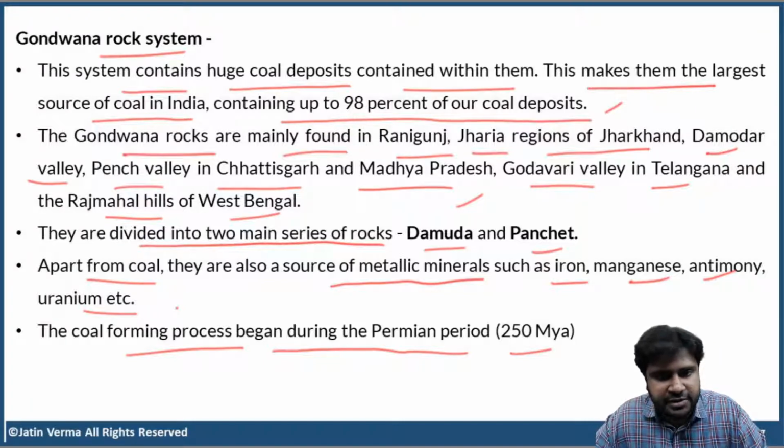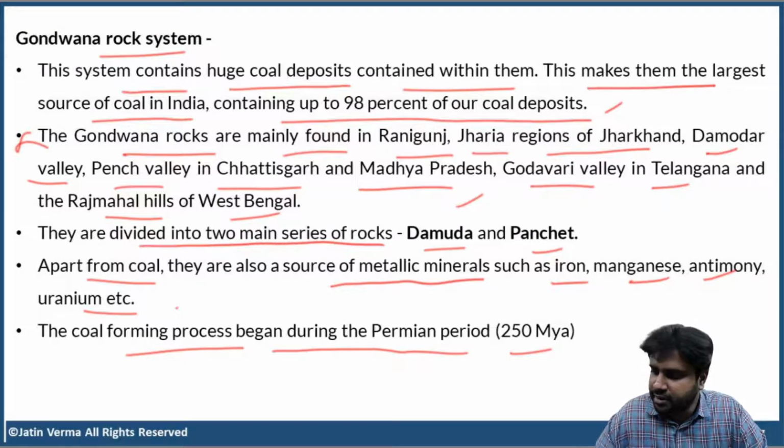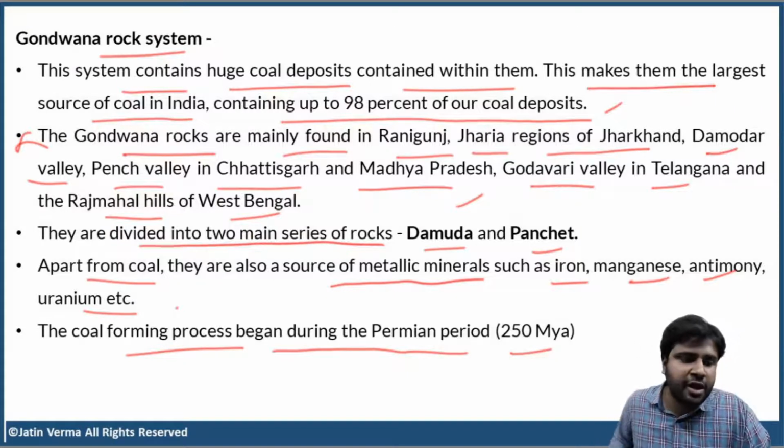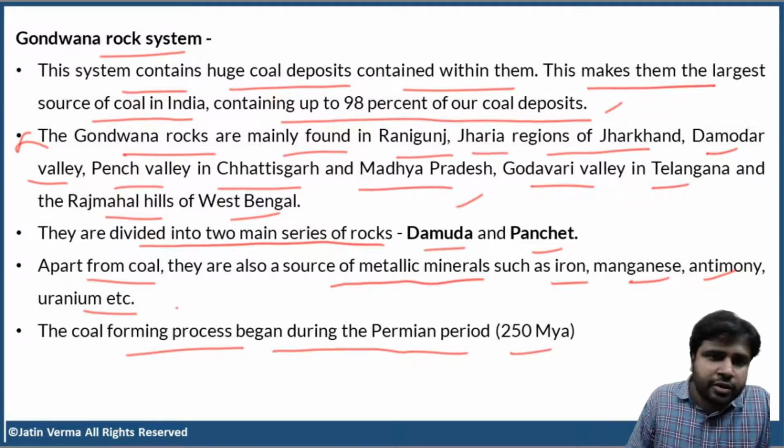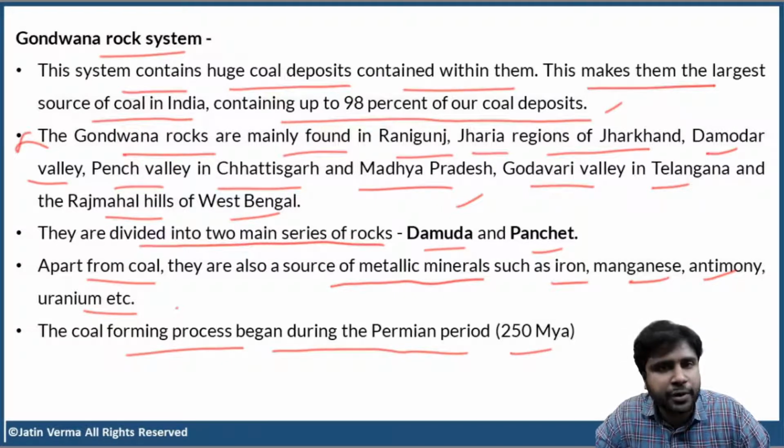Yes, Rajmahal Hills are found in Jharkhand. Then what about Raniganj? I thought Raniganj is in West Bengal. Maybe I made a small mistake here in this point. But anyway, I hope you understood the Gondwana rock system. So basically, we have many rock systems in India: Gondwana rock system, Dharwar rock system, Kadapa rock system.